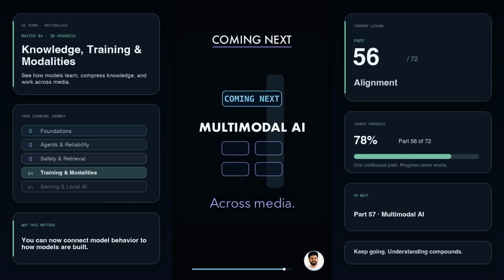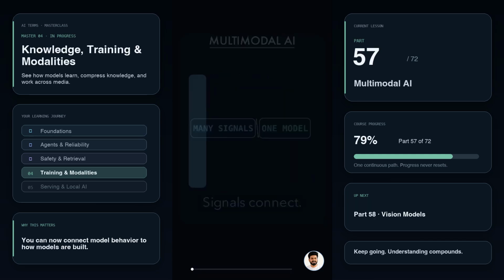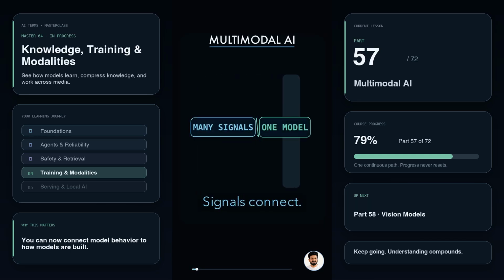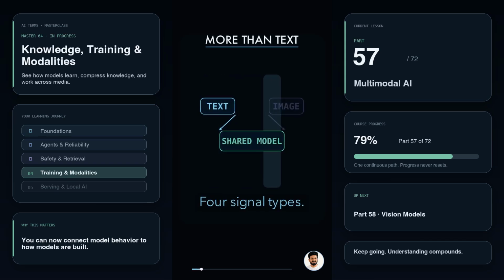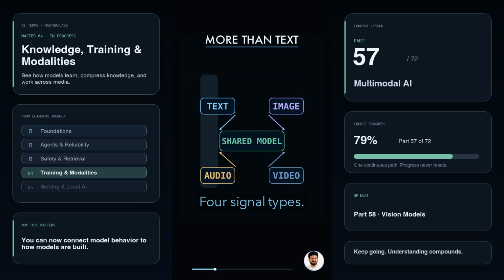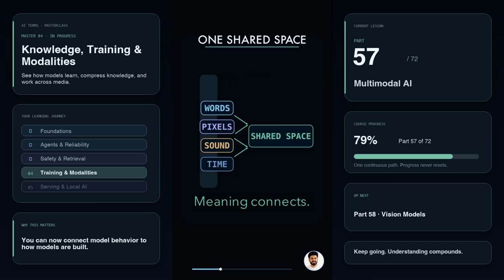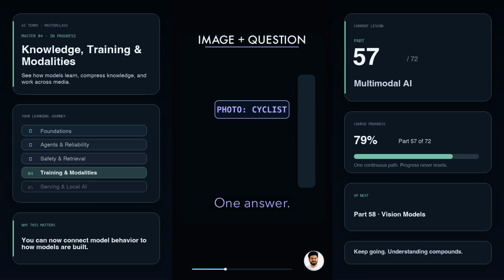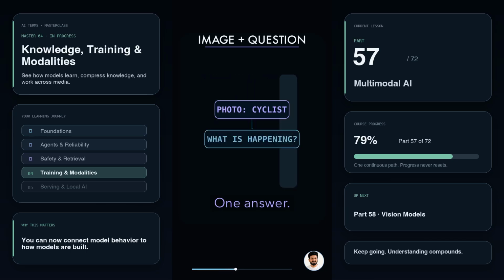Coming next, multimodal AI, models that work across text, image, audio, and video. Multimodal AI understands more than one kind of signal. Text carries words, images carry pixels, audio carries sound, video carries change over time. A multimodal model maps these different inputs into one shared space where their meaning can connect. Show it a photo and ask, what is happening? The image supplies the scene, the text supplies the question. Together, the model can answer, a cyclist is crossing the bridge.